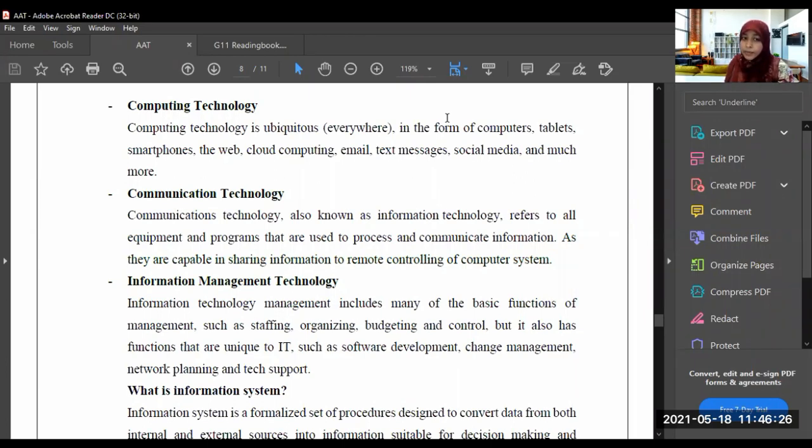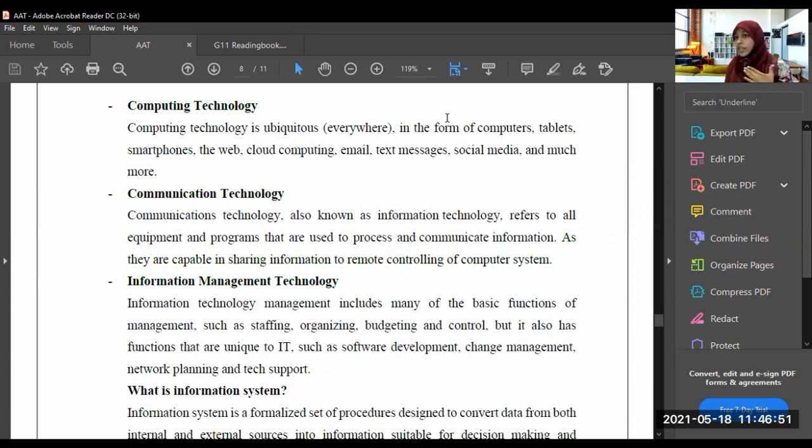They are capable of sharing information and remote controlling of computer systems. So communication technology happens with the use of computer systems. There should be a computer system to communicate the technology. Communicating means what?